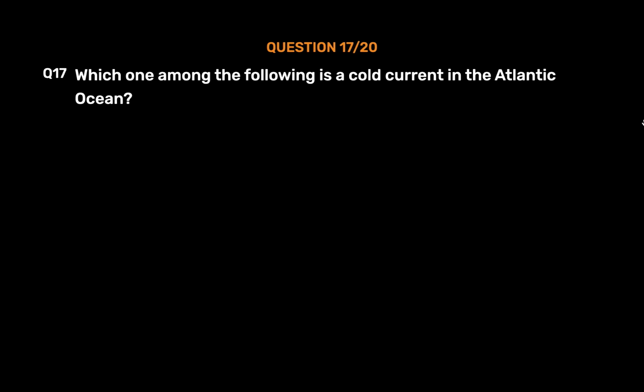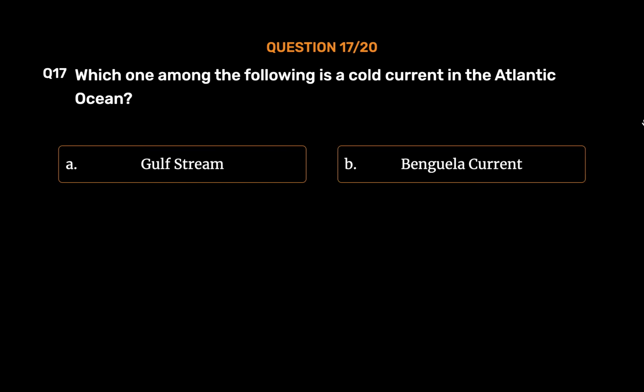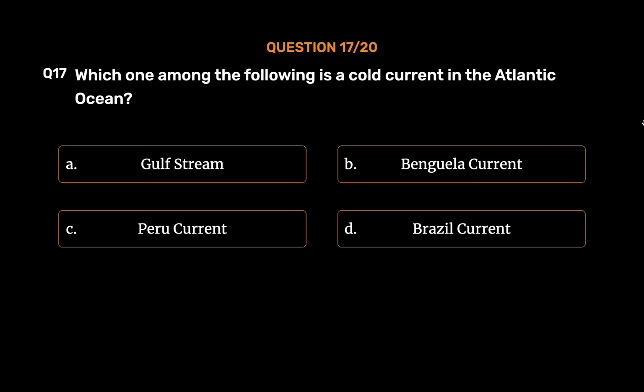Question number 17. Which one among the following is a cold current in the Atlantic Ocean? Option A. Gulf Stream. Option B. Bengala Current. Option C. Peru Current. Option D. Brazil Current. The correct answer is Option B.